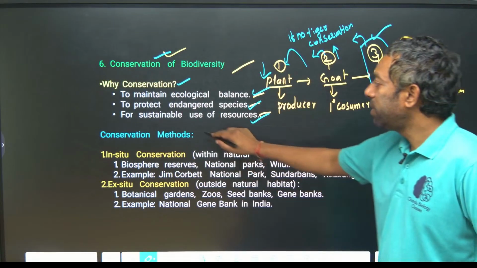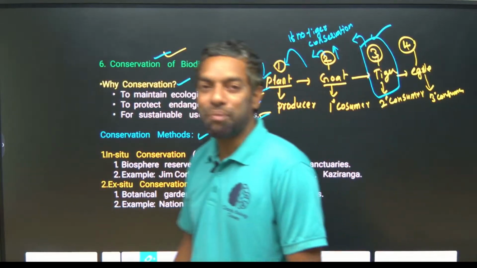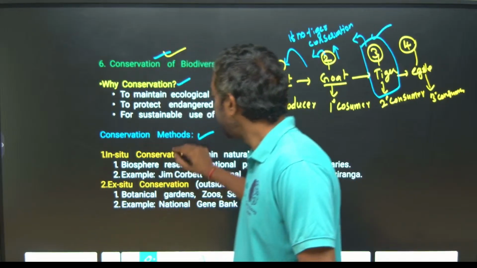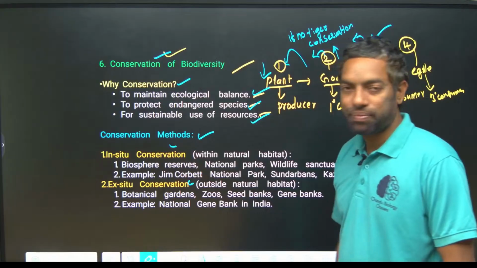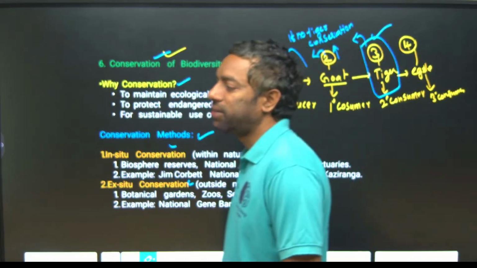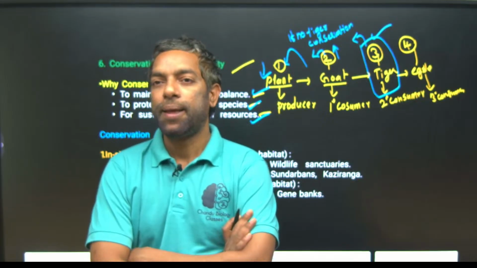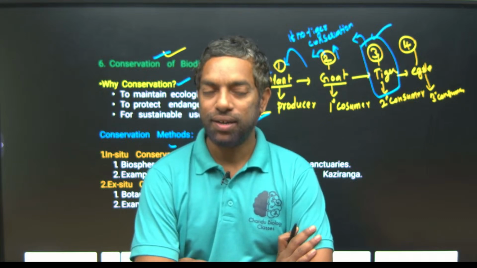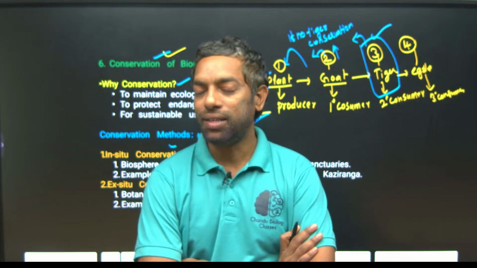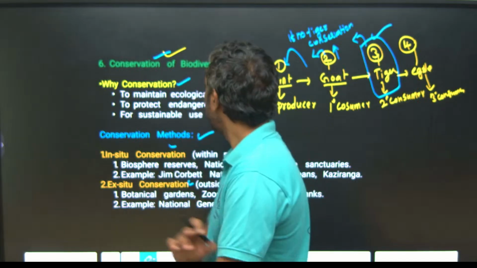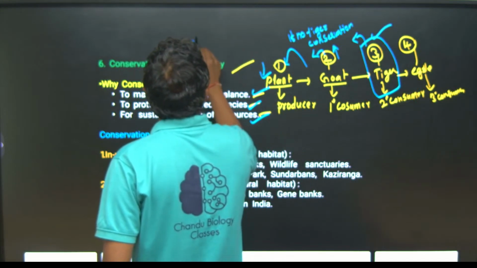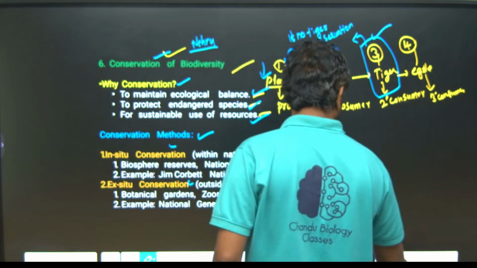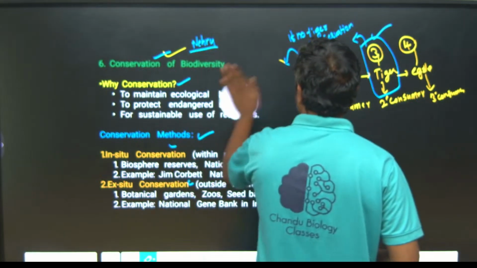What are the conservation methods? This is also important. In situ conservation and ex situ conservation. Guys, just look here. There are zoo parks, and there are certain institutions like CCMB. For example, Nehru Zoo Park is in Hyderabad.